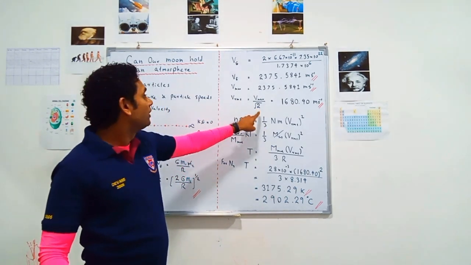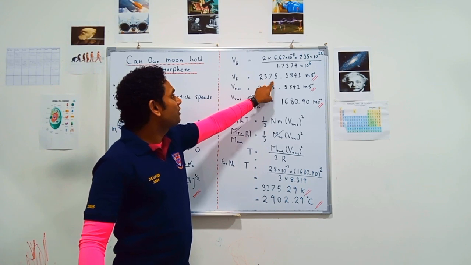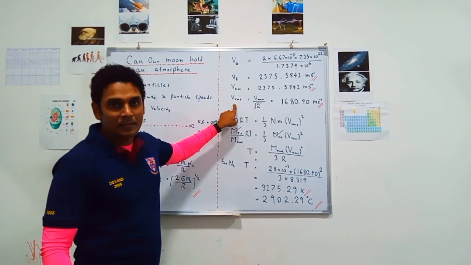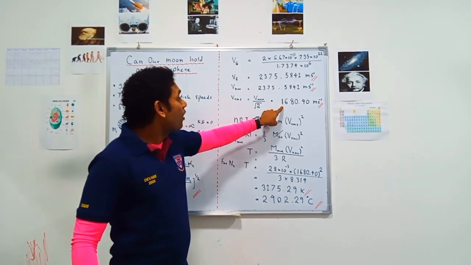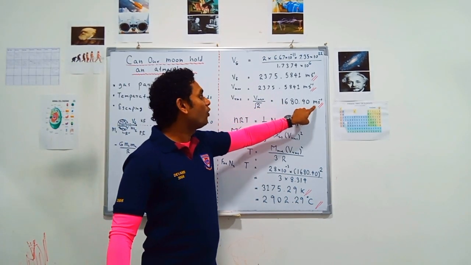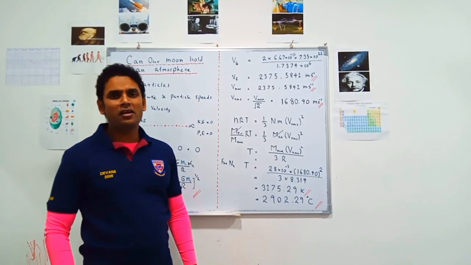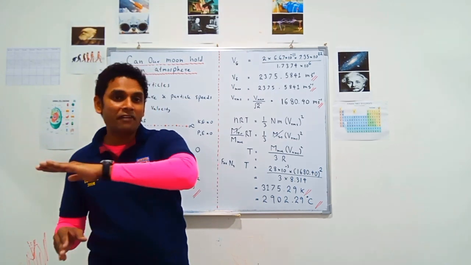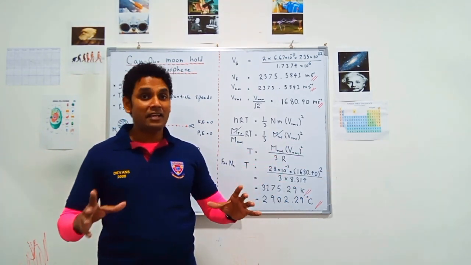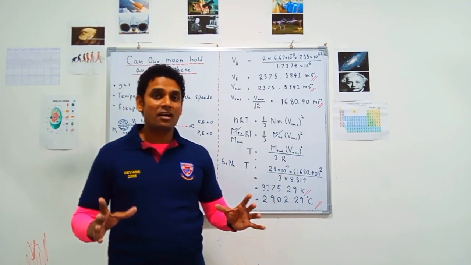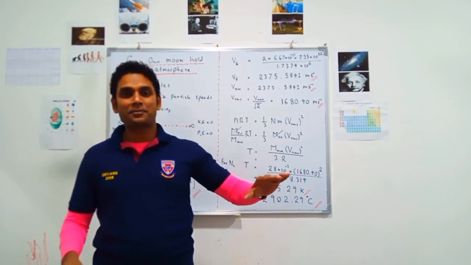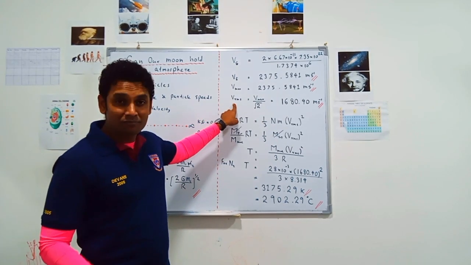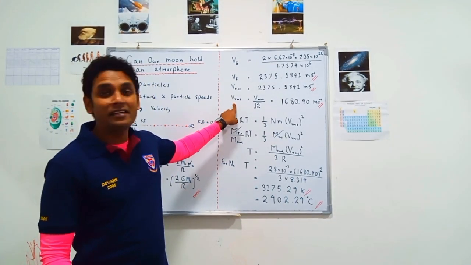Now we are going to calculate that one. So take this value, 2375.5841 meters per second, and divide by root 2, and you will get the VRMS, the root mean square velocity, as 1680.40 meters per second. Why are we taking the root mean square velocity? The reason is our gas equations are giving a moderate value for all particles. The gas equations assume that all the gas particles are traveling with the same moderate speed. That's why we are taking a moderate value, the root mean square velocity, and we are going to apply it in gas equations.